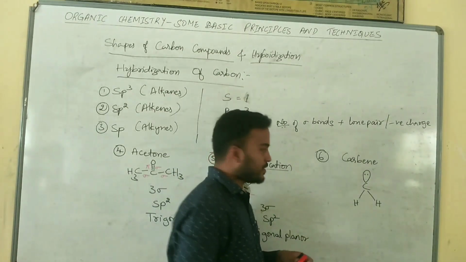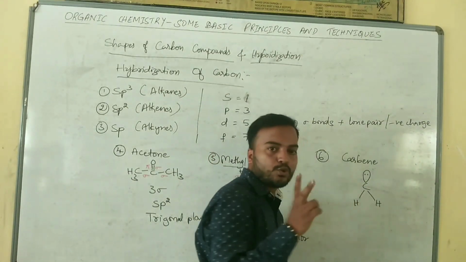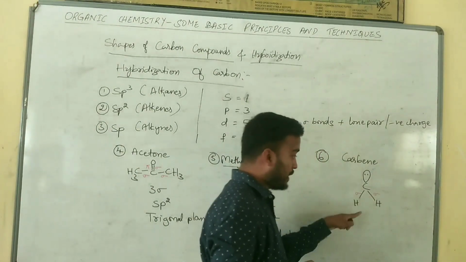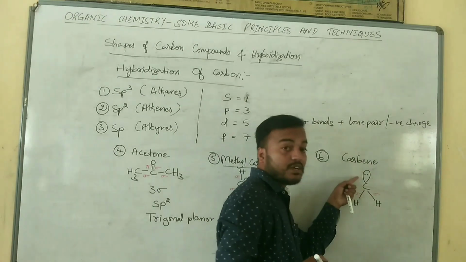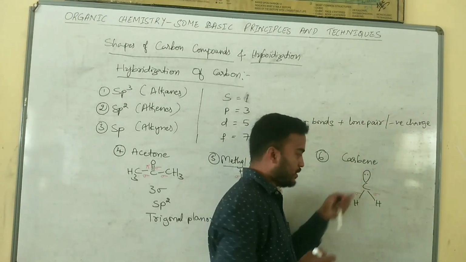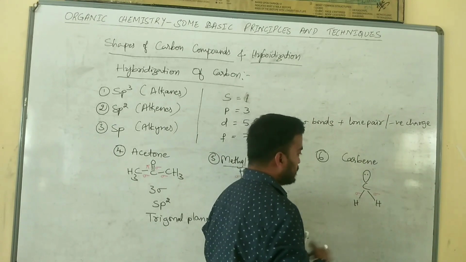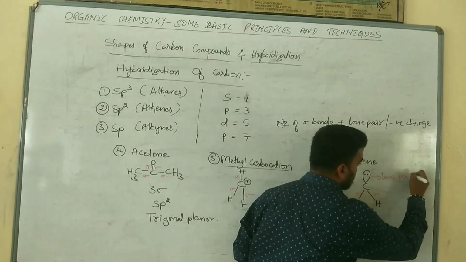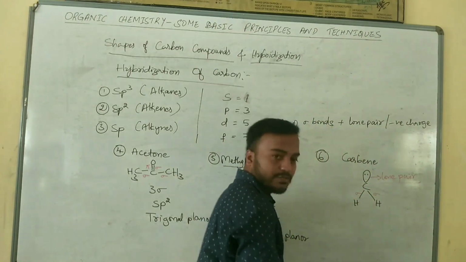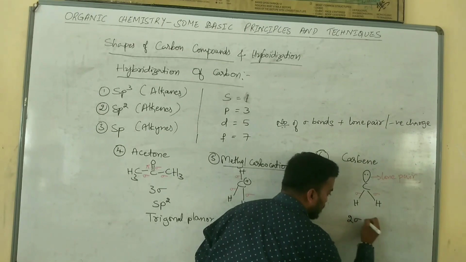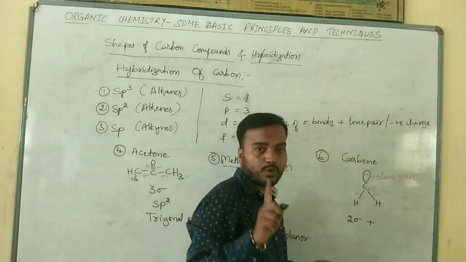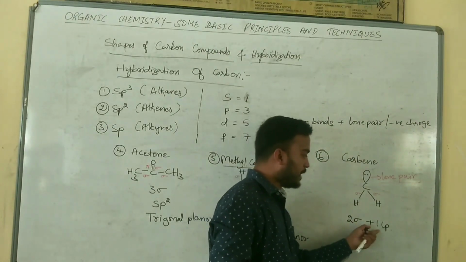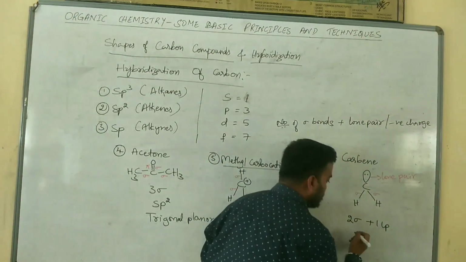Next, in this case, we have only 2 sigma bonds. 1, 2. But in this case, there will be a presence of a lone pair. So it is known as a lone pair. The number of sigma bonds is 2, plus how many lone pairs are present? 1 pair. 2 plus 1 lone pair. 2 sigma bonds and 1 lone pair.